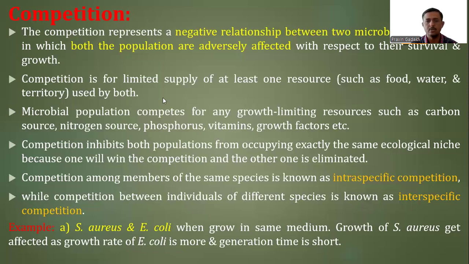But due to the presence of another partner, there exists a competition among those organisms, so that one of the partners can absorb more nutrition or those resources, so that scarcity of nutrition becomes present in that particular environment, either for food, for water, or for territory, or you can say space. So in that way, the other partner gets inhibited, or its growth is adversely affected.